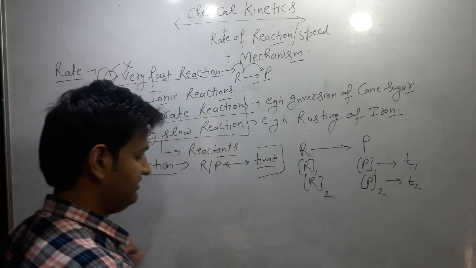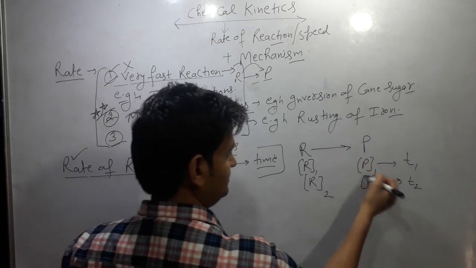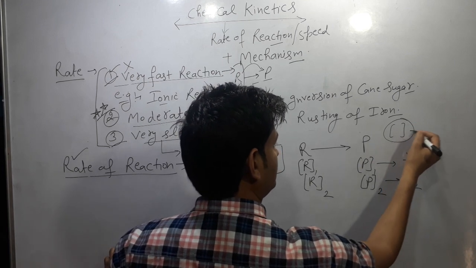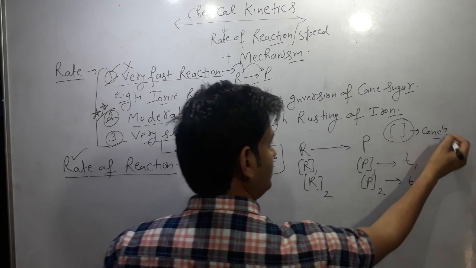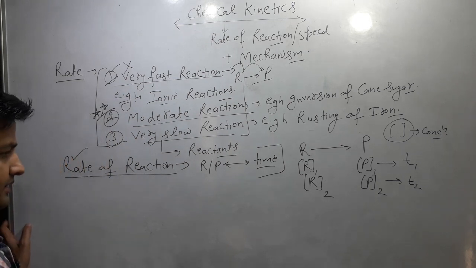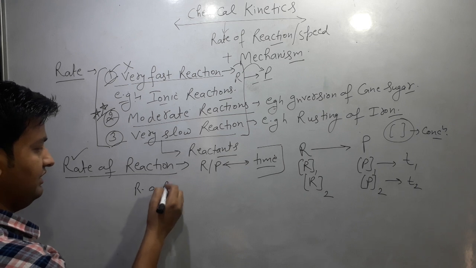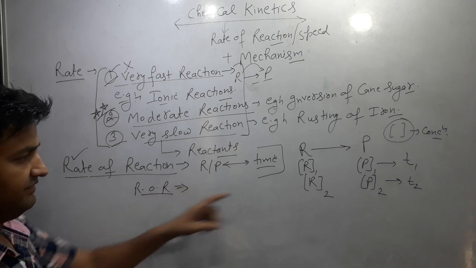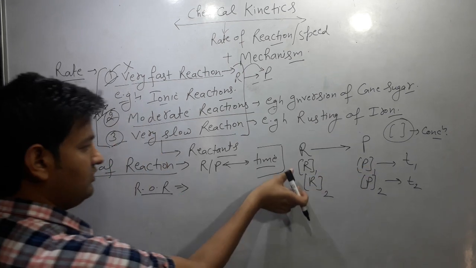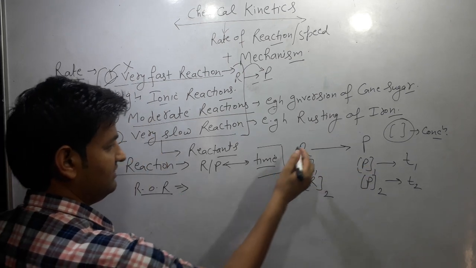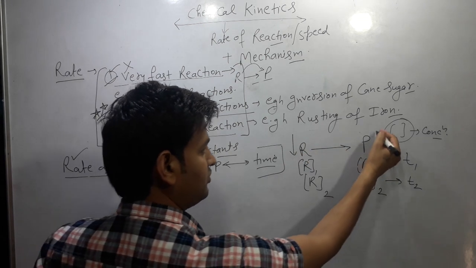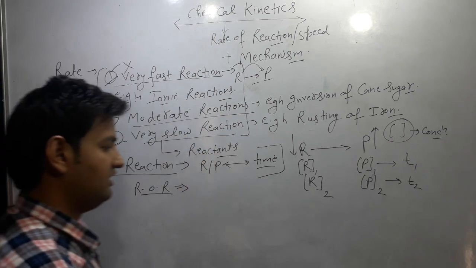Square brackets are used to represent the concentration of any one of the reactants or products. Then rate of reaction is equal to the change in concentration of reactant or product with respect to time. In the case of the reactant, the concentration decreases with the passage of time, because reactants are converted into products and the concentration of product increases.